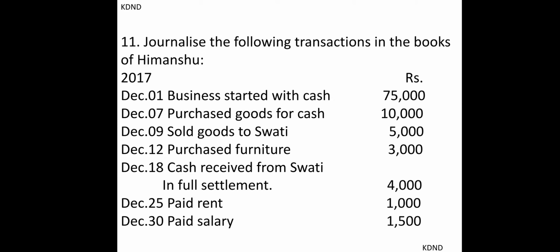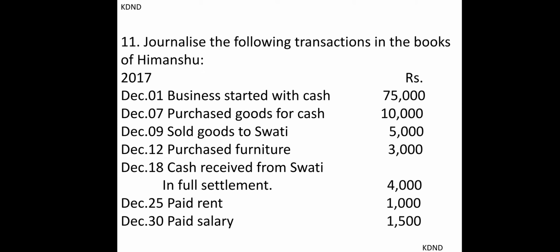Now these are a few transactions which I have taken into consideration for your ledger posting. So have a look at that. Business started with cash rupees 75,000. First of all we will pass the journal entries of all this, and then we will move further. Business started with cash 75,000, purchased goods for cash 10,000, sold goods to Swati 5,000, purchased furniture 3,000. So first I will highlight these four entries only.